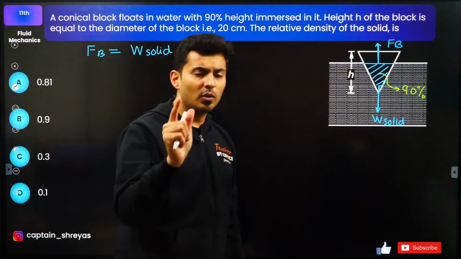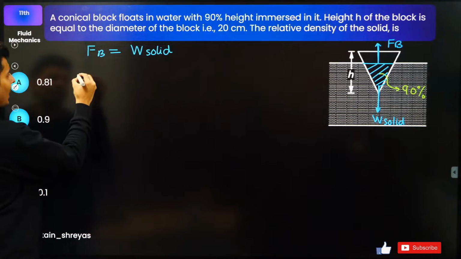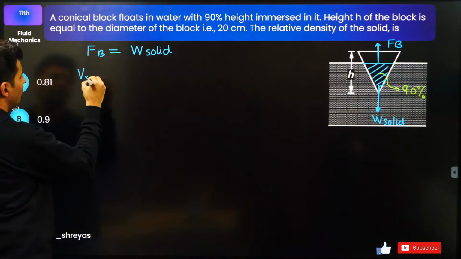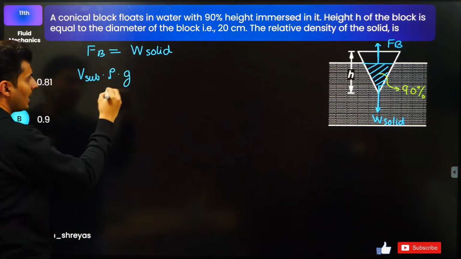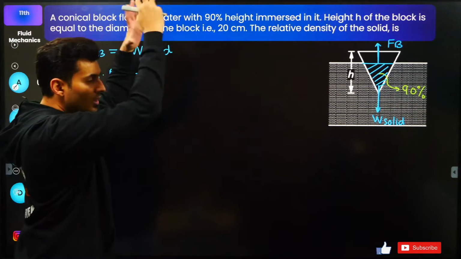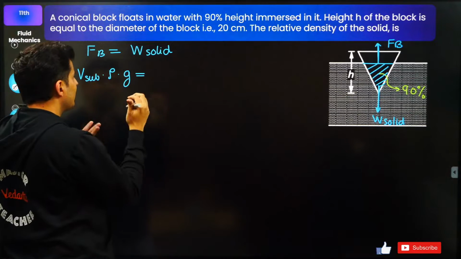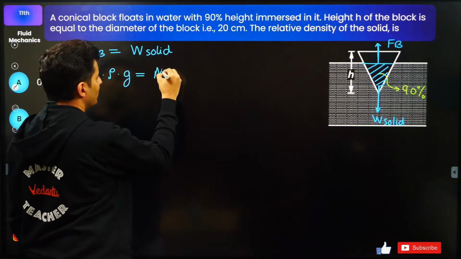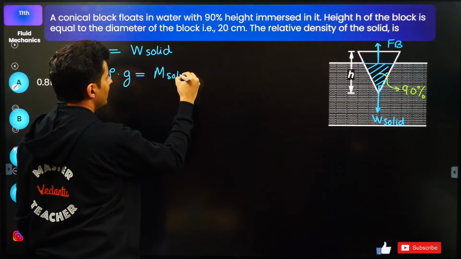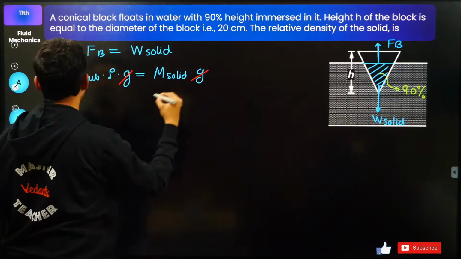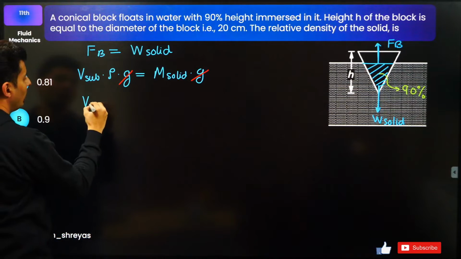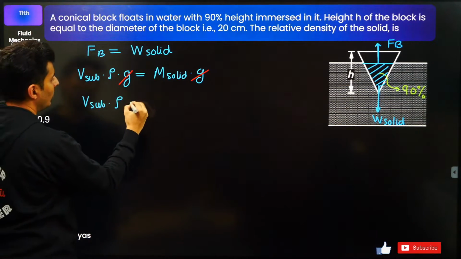Correct? Now in order to find the buoyant force, what will I do? I will say it is volume submerged into density of fluid into G is equal to weight of the solid. The total weight of the solid will be nothing but the mass of the solid into G. Now G and G will cancel. So I will get volume which is submerged into rho.